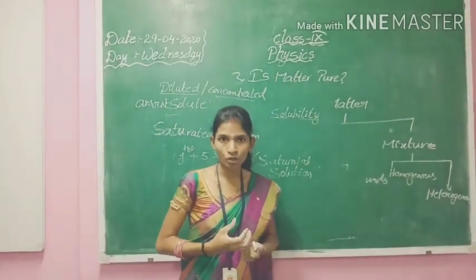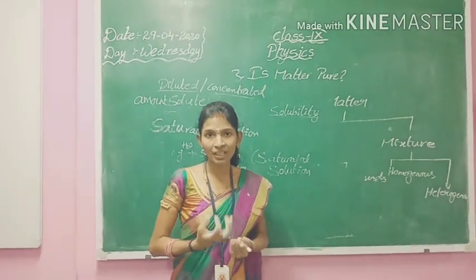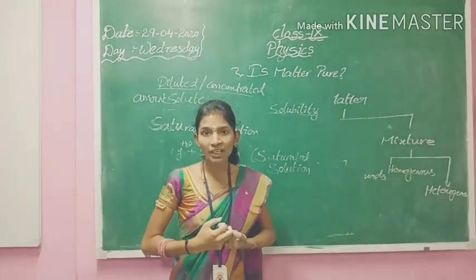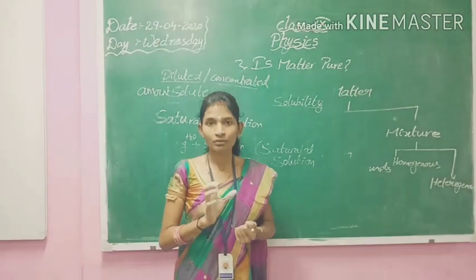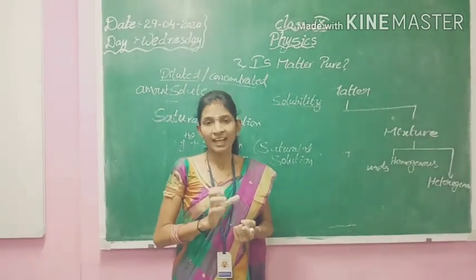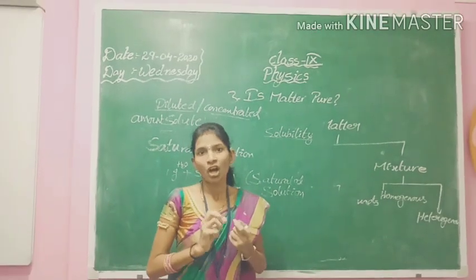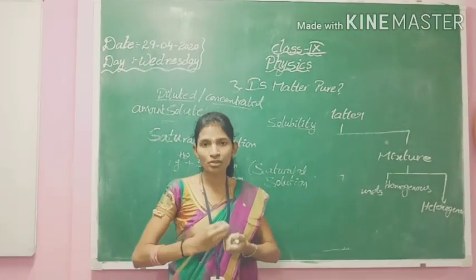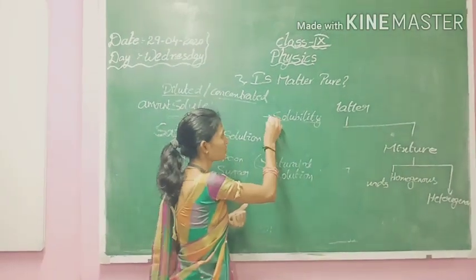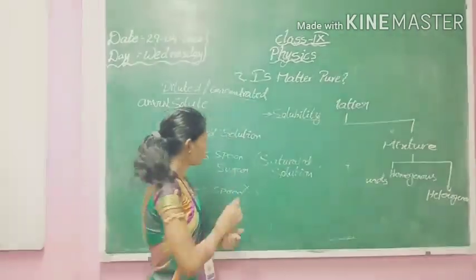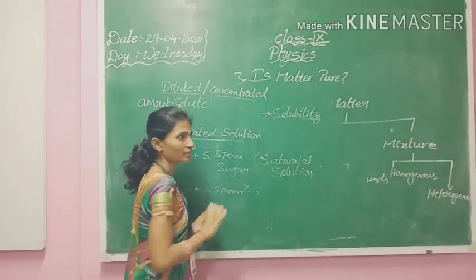Solubility is how much solute can be dissolved into a solvent at room temperature. We have to consider temperature here. At room temperature, how much solute can be dissolved into a solvent is nothing but its solubility. And what is a saturated solution?